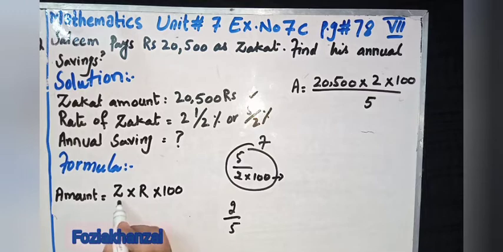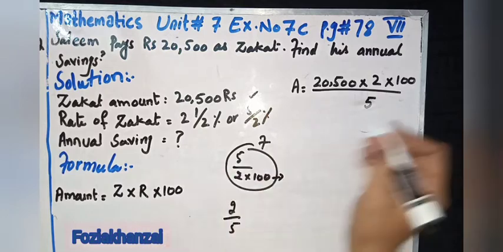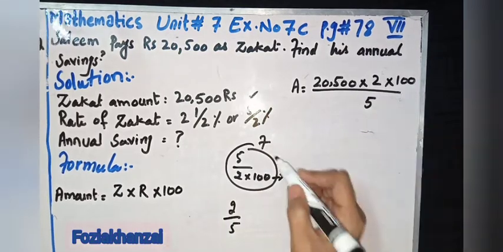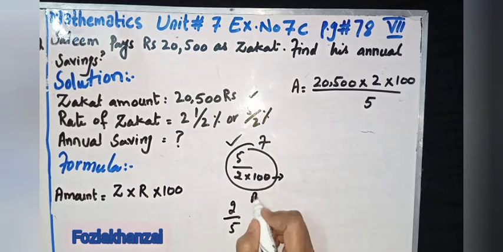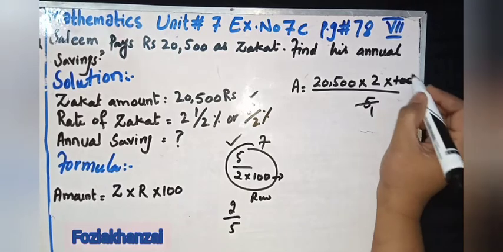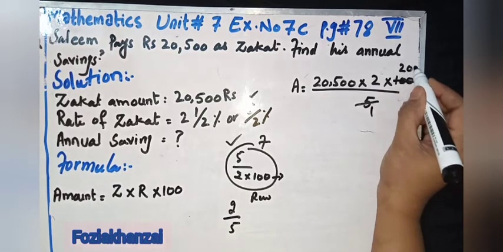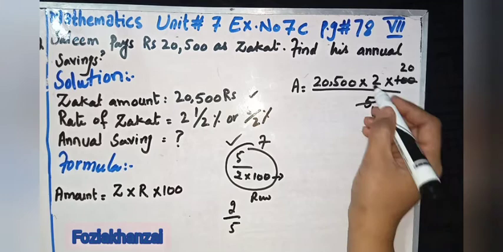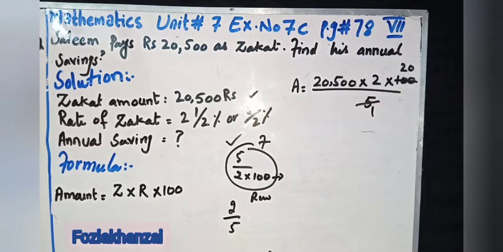So the formula: paid zakat amount multiplied by rate multiplied by 100. According to the formula we put the values. Clear this step? It's rough work. We reciprocal the formula of zakat. 5 1s are 5, 5 4 2s are 10, 0. Then we multiply 2 0 0, 2 2s are 4.